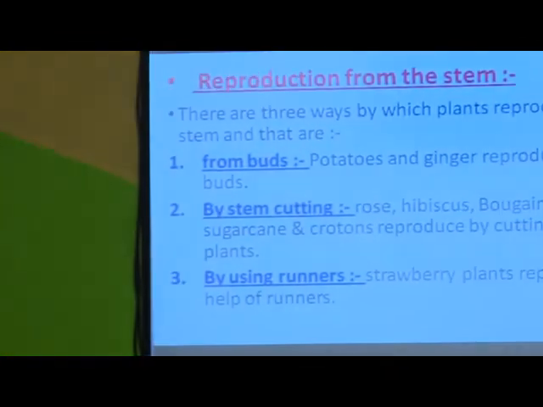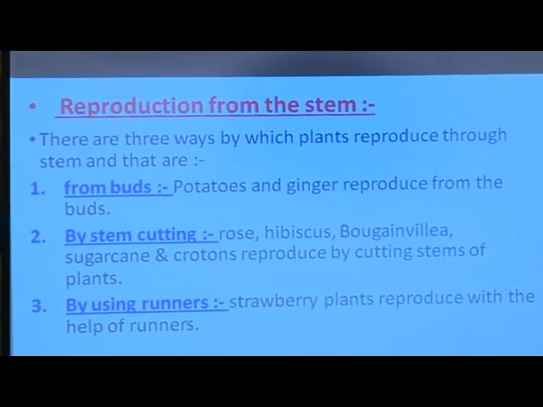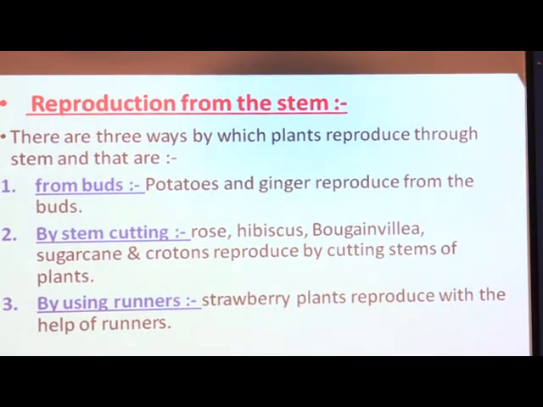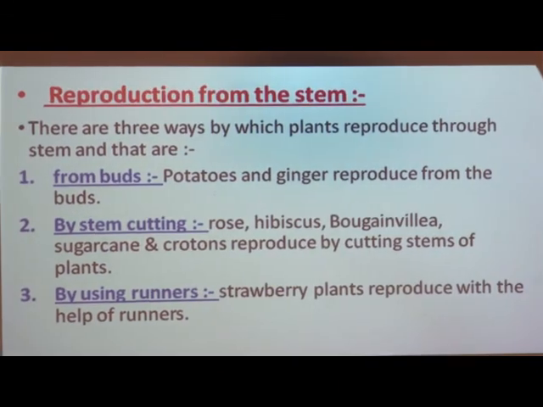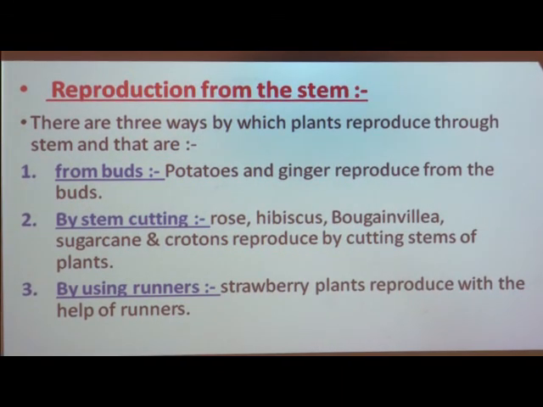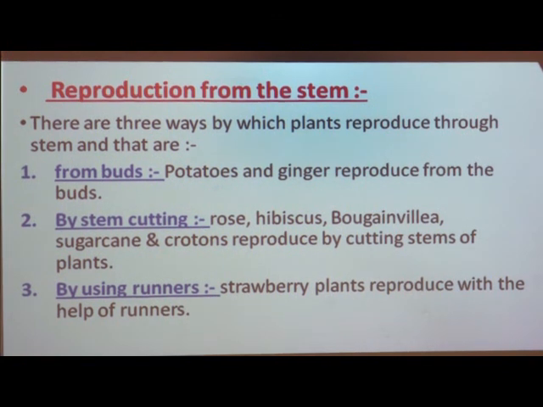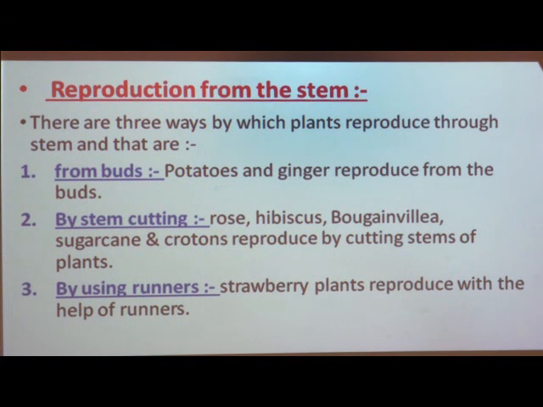Reproduction in plants by stem cutting. Sometimes farmers and gardeners, apart from using buds, take cuttings of stems, as we saw a while ago, and plant them to grow new plants, meaning they grow plants from pieces of stem.